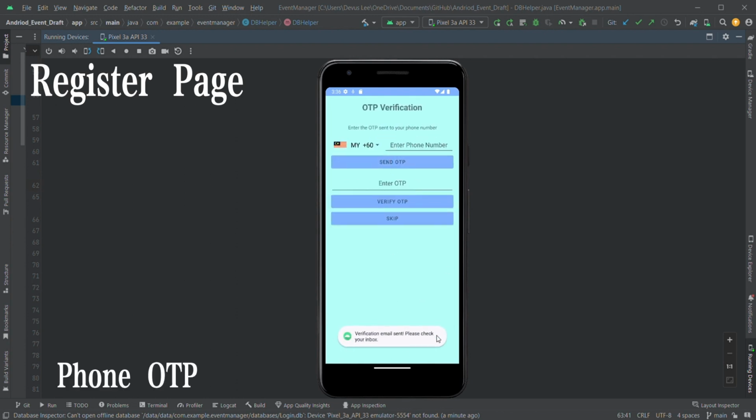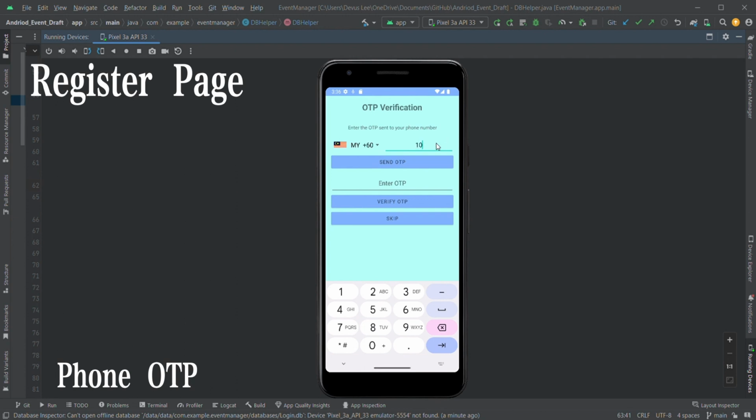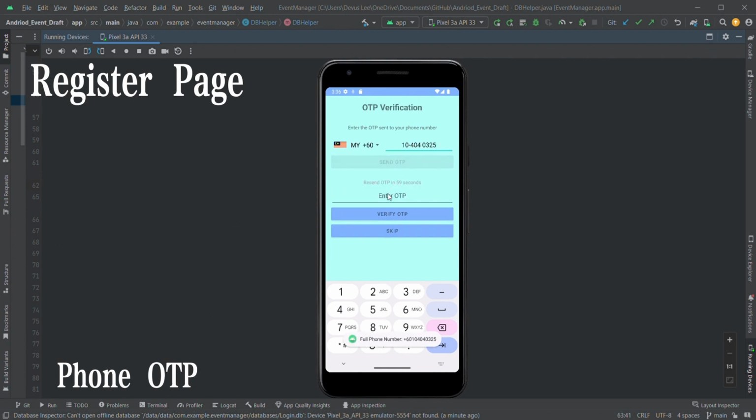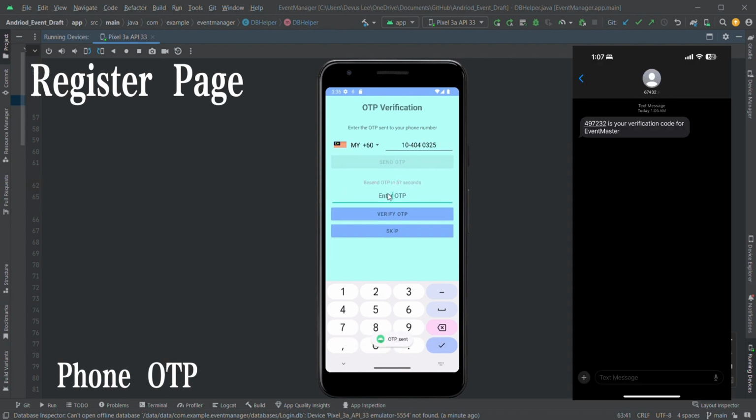You can see it says that a verification email has been sent, and then we currently have a choice to add our phone number in. So I will be doing that. I'll add my phone number. I'll send the OTP, and then now let me see if I received it. Alright, it is 497232.